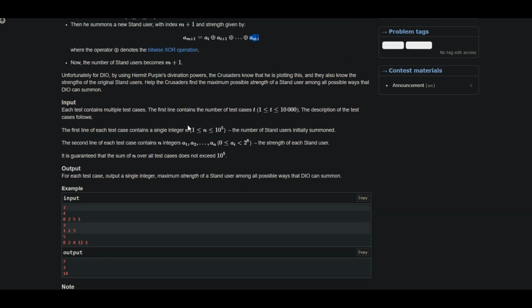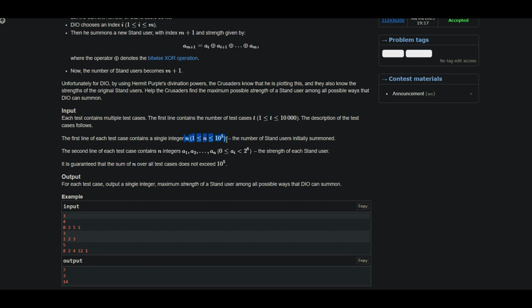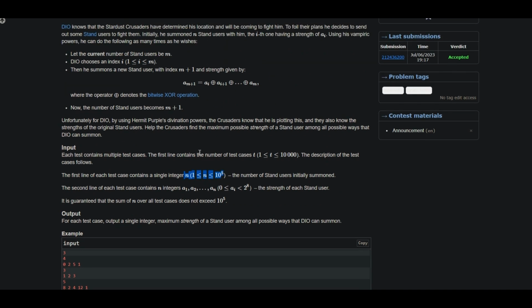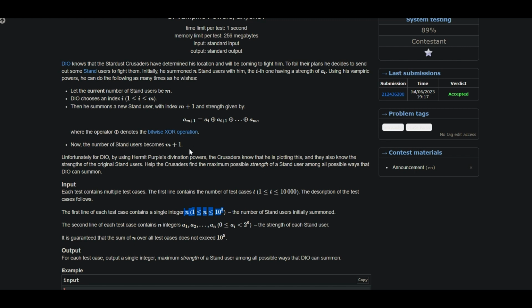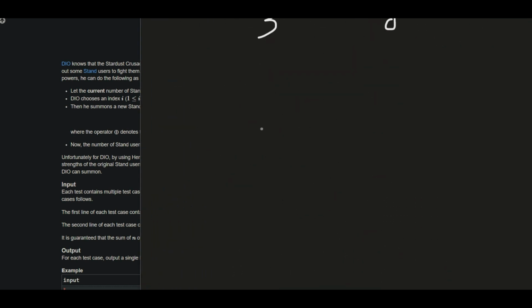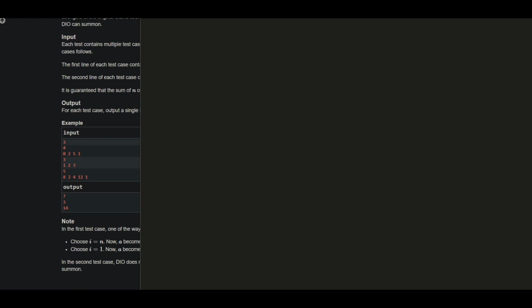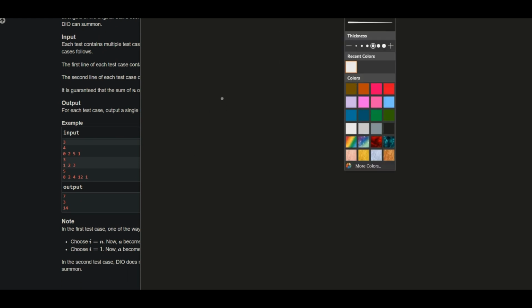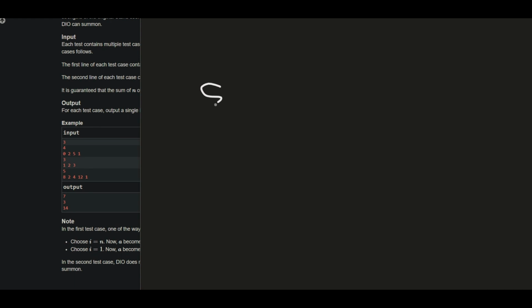Okay, so the value of n given is 10 to the power 5, and the array elements can vary from 0 to 2 to the power 8. So what do we need to do? We have to find the maximum stand value of a user that we can create. Okay, so let's begin with the solution. Let's take an example. Let's take the third example.